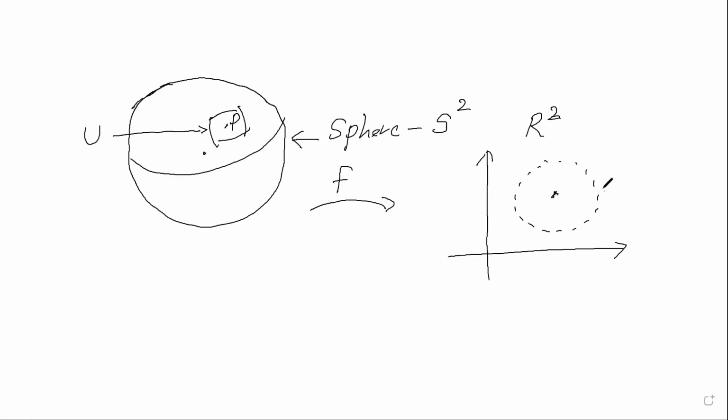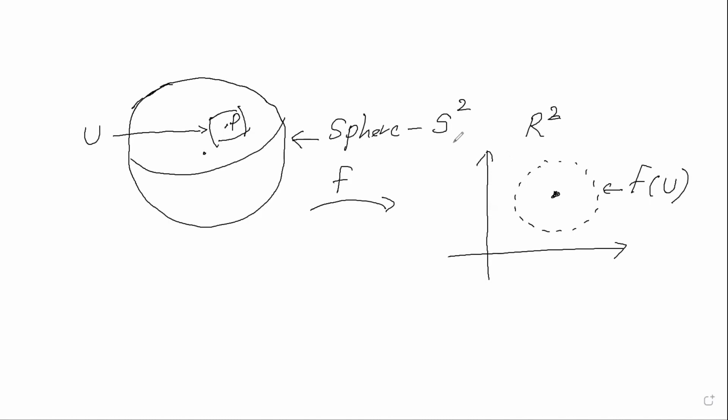We call this f of U. Remember the dimension should match. S2 to R2, for example; if you do this in Sn, then it's going to be Rn. So dimensions should be the same.